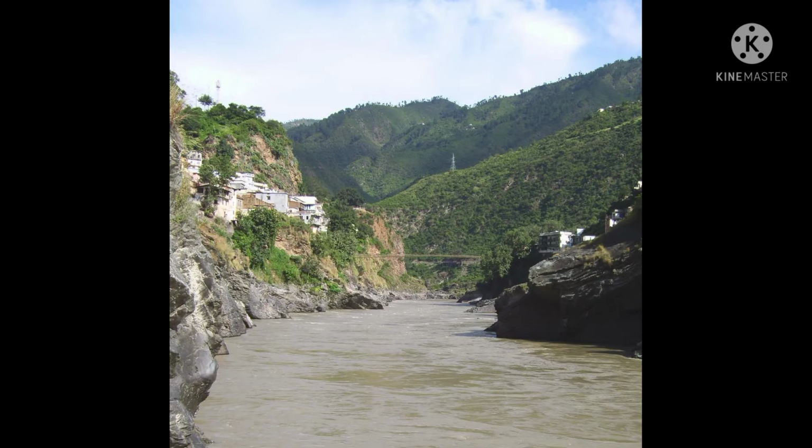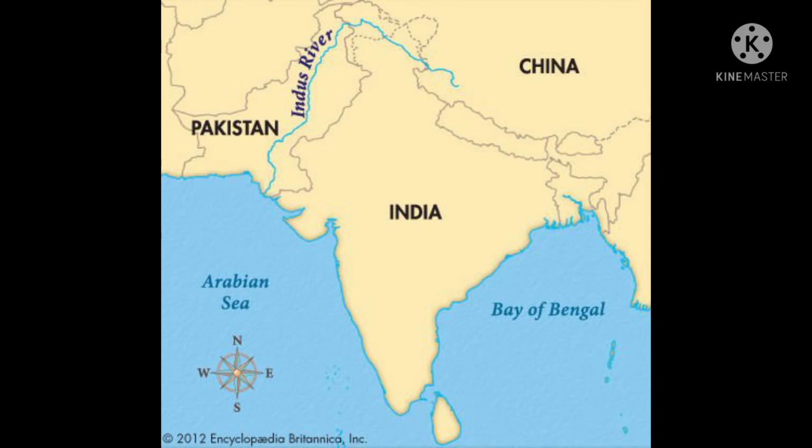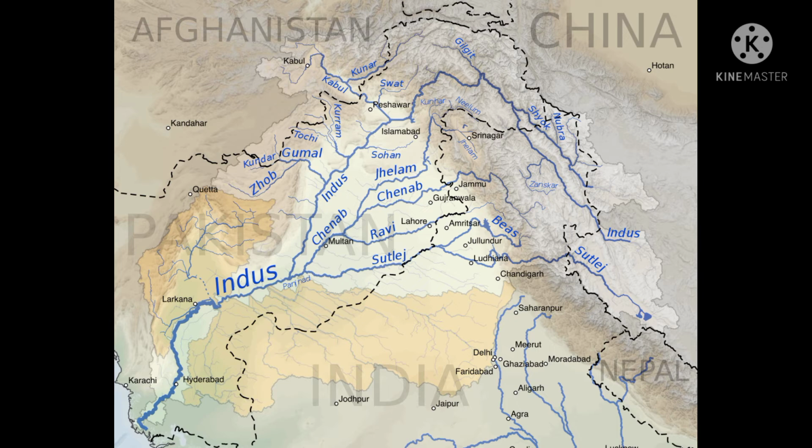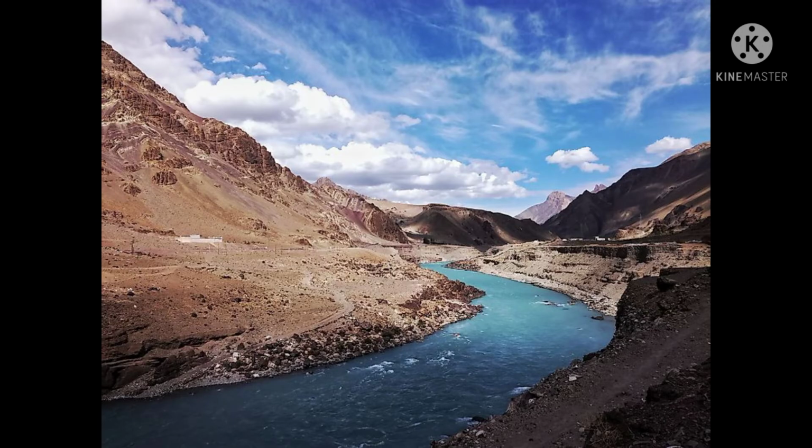River Indus originates in Tibet. It then flows through Ladakh in India and Pakistan. It drains into the Arabian Sea. Zanskar is an important tributary of Indus in Ladakh.